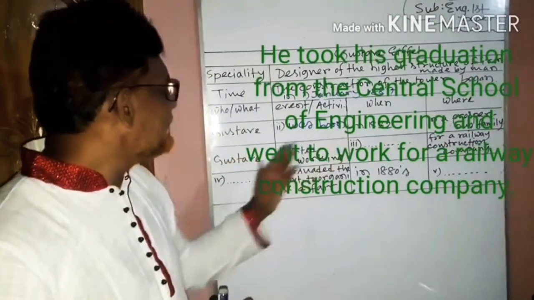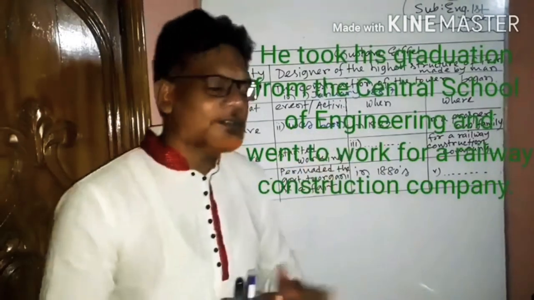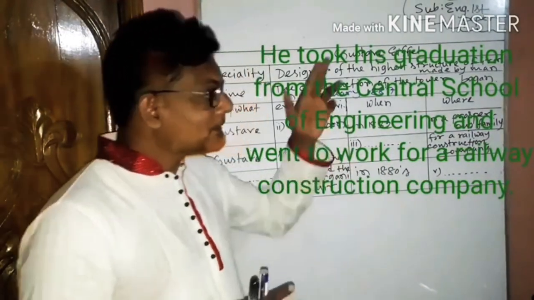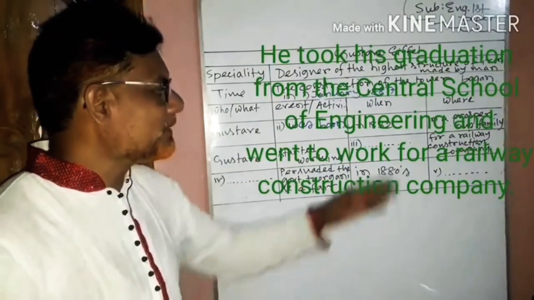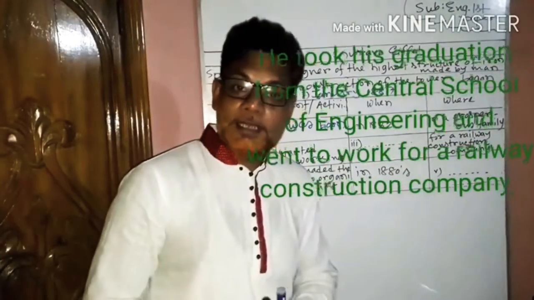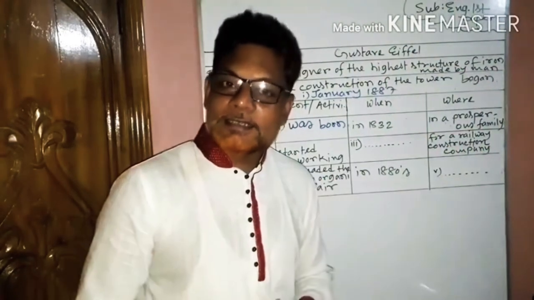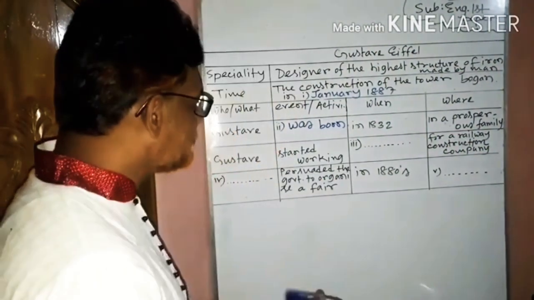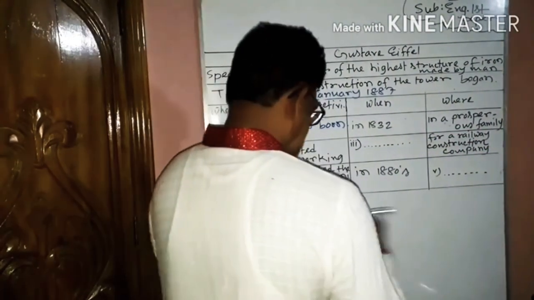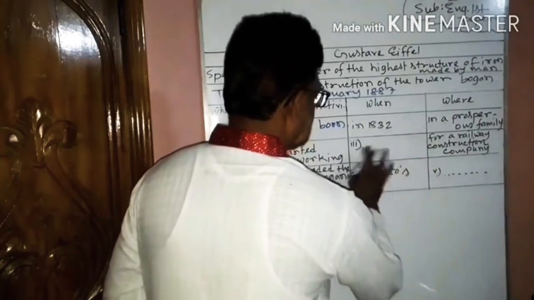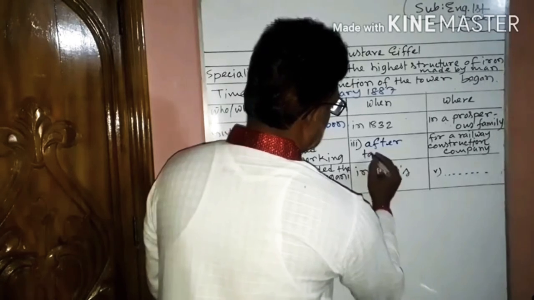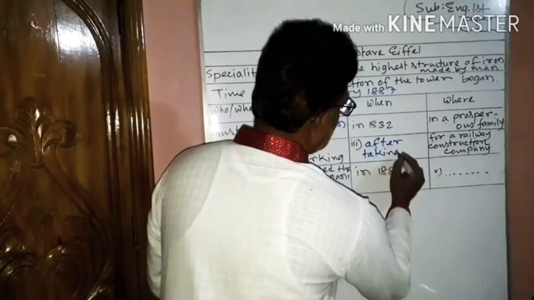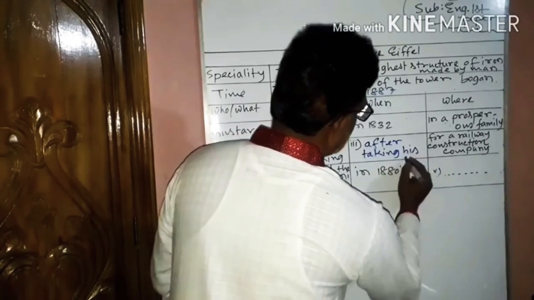So, when Gustave started working for a railway construction company, he started after taking his graduation. So, the information will be after taking his graduation.